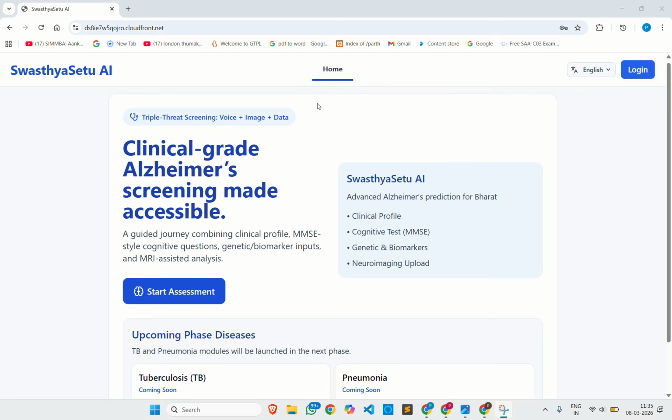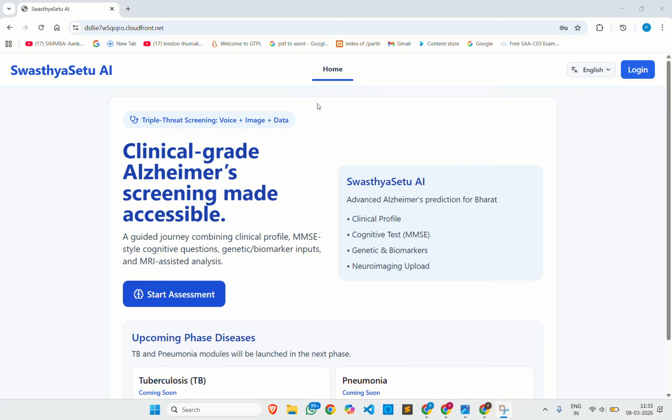Early detection of neurological diseases is very hard, and achieving it would be a significant outcome that directly helps treatment. So, Swasthya Setu AI addresses this challenge by combining machine learning models, cognitive assessments, cloud-based infrastructure, and, at the end, Gen AI, to create a digital platform for early risk prediction for